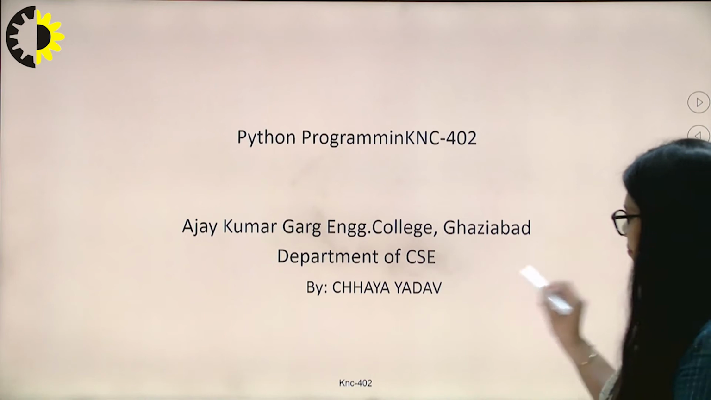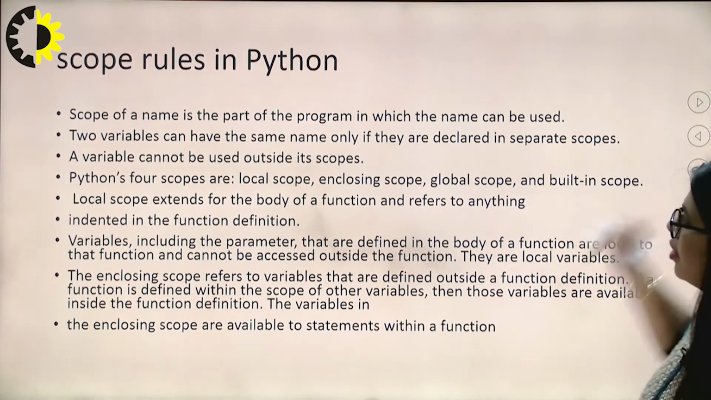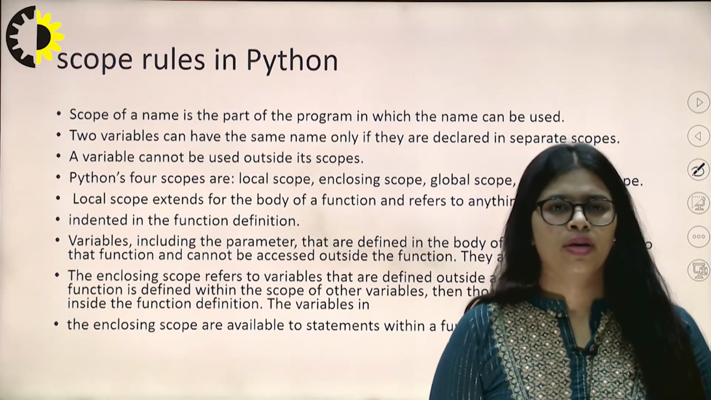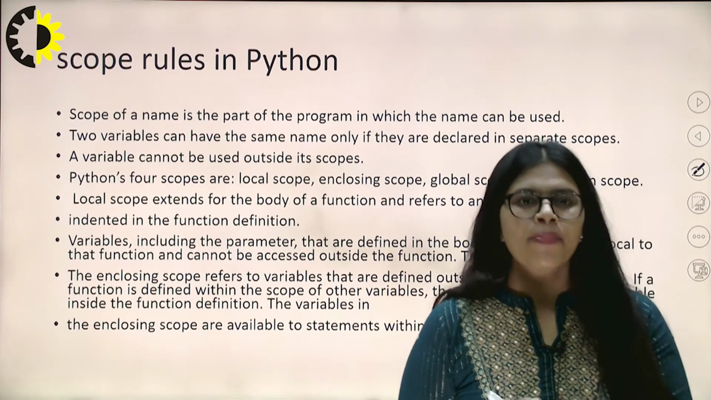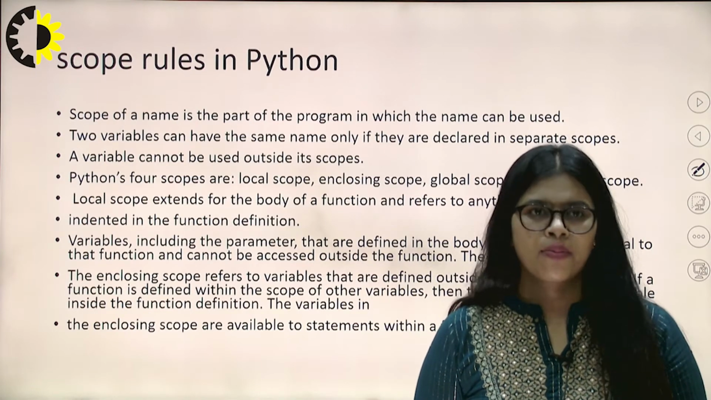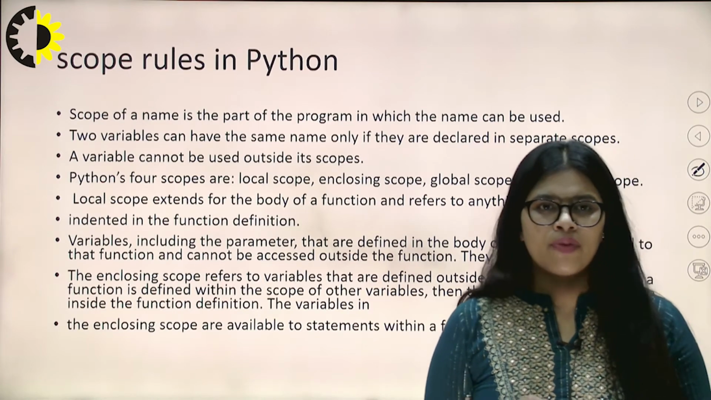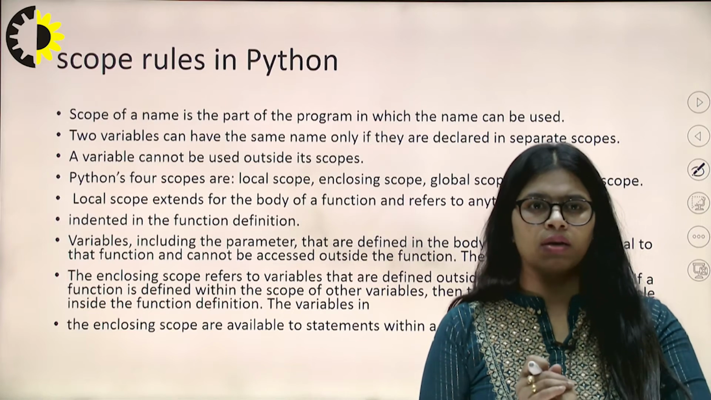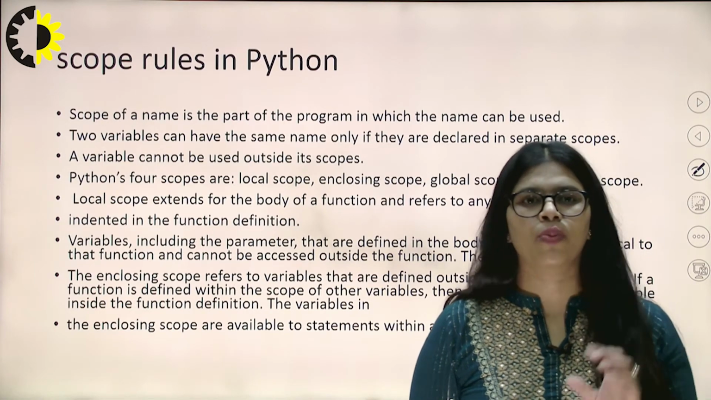Today we are going to start with the scope rules in Python, meaning what the basic use of scope in functions in Python is. The scope of a name is the part of a program in which the name can be used. So we are going to use the word scope.